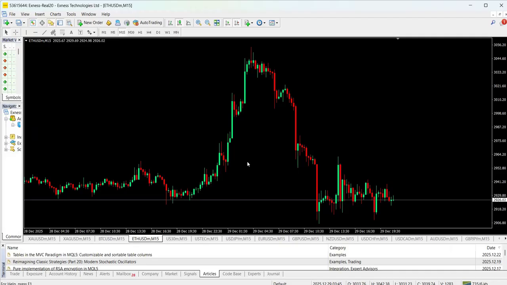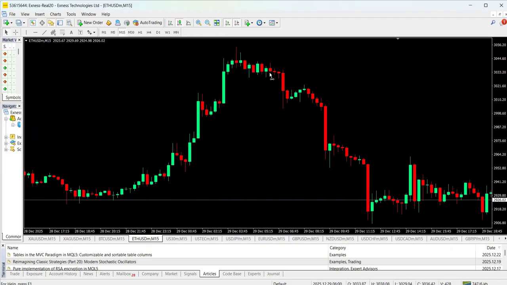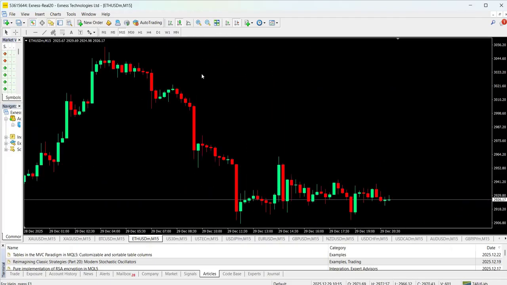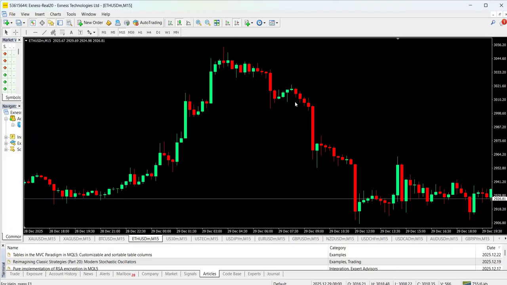for today. All right. So if we look at the chart for Ethereum USD, you see that this market was going up here. All right. This level, it was going up here. It went up, came down, went up, came down, went up, came down. All right. So this was how I was able to capture a move down here. All right. So what happened was a change of character would occur at this point because the market was going up here, coming down, going up, coming down, going up.